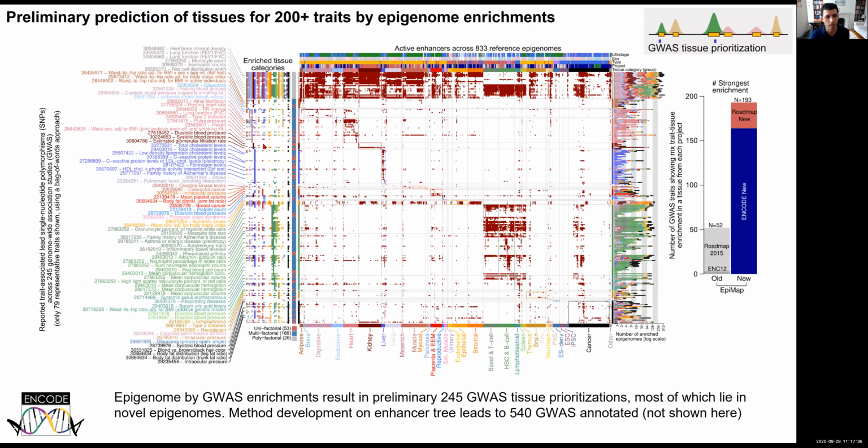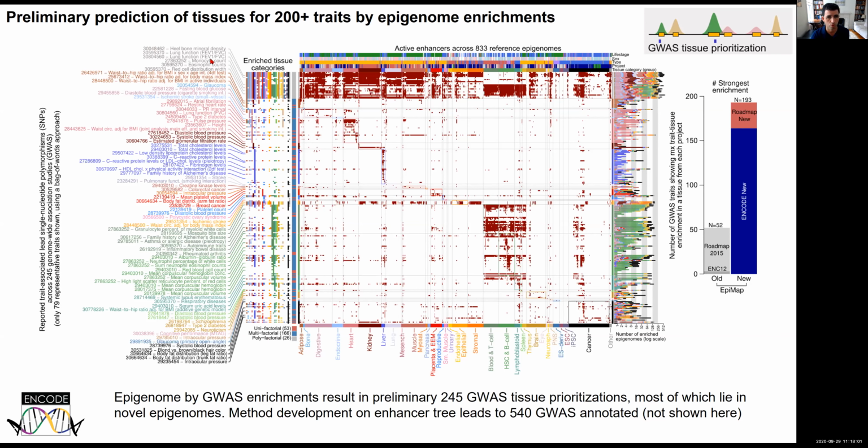And you can see the enrichment is quite cell type specific for the vast majority of these traits, which we call unifactorial traits. But then for a subset of polyfactorial traits and multifactorial traits, shown in gray and in red here, in blue, you can see that the enrichments are in fact spanning many different tissues, indicating that these traits are in fact acting quite broadly.